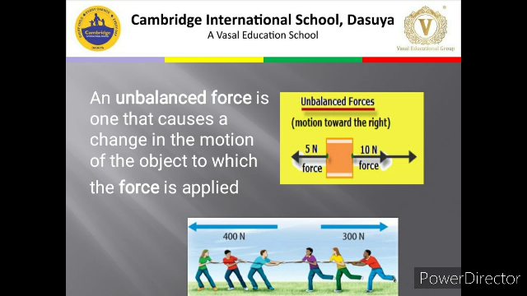You can also see a picture of tug of war again, where on one side 400 Newton force is applied and on the other side 300 Newton is applied. So children, in which direction will the object go, or in which direction will the more effect be felt? Obviously everybody will move towards the direction in which 400 Newton is applied, towards the left side, because it is more as compared to 300. So where the magnitude is more, the effect will be on that side.